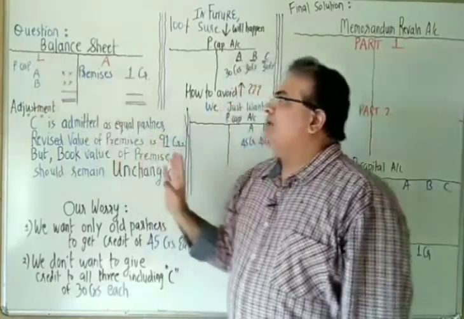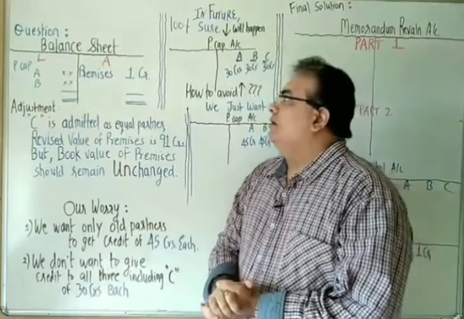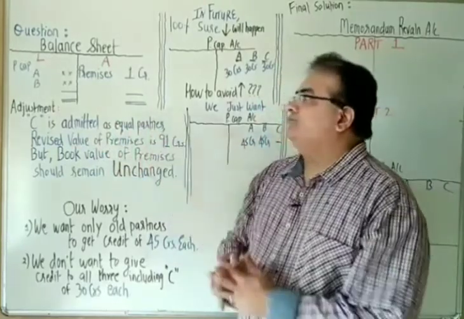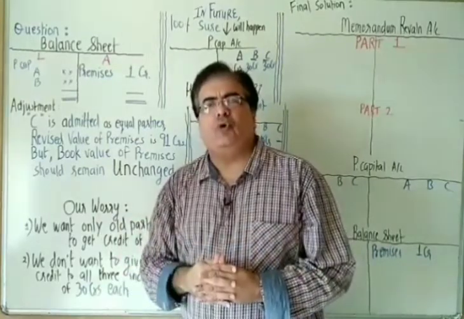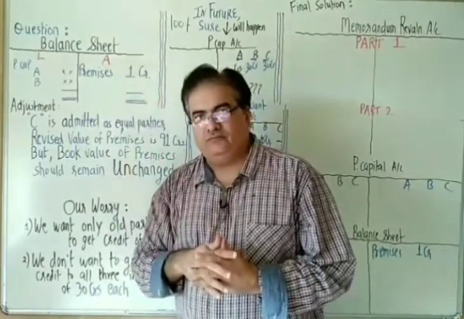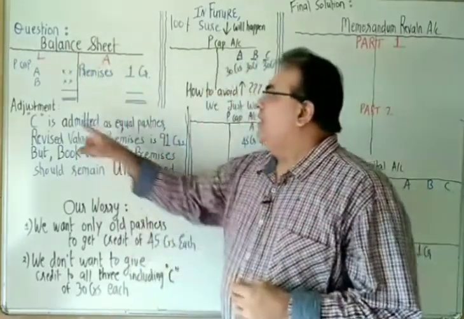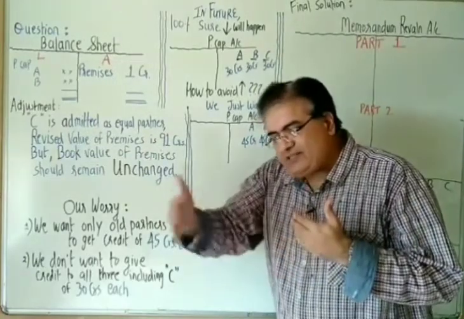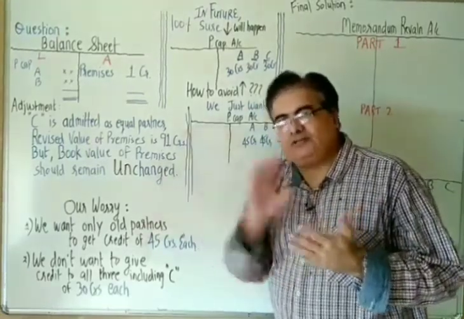Capital of A and B are given. It means A and B are the old partners. C is admitted as an equal partner. So A and B are old partners, and the profit sharing ratio of A and B is not given. So it is 1:1. Between A and B, profit sharing ratio is not given in the question, so it is 1:1. Now C is admitted as equal partner. It means now onwards A, B and C will be equal partners. So between A, B and C it will be 1:1:1.